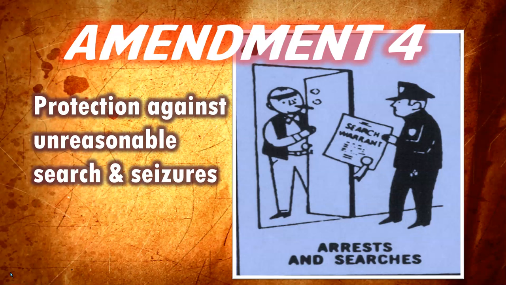This was needed as colonists were smuggling products so as not to pay the British taxes. British government officials would randomly search a colony's property looking for smuggled goods. The Fourth Amendment protects you against unreasonable search and seizures. Now a judge has to sign a search warrant before your property can be legally searched.